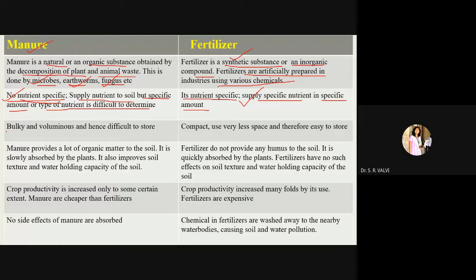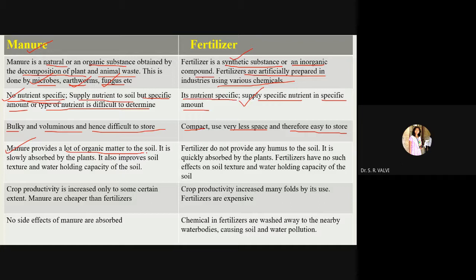So again here, it's bulky and voluminous and hence difficult to store. So these manures are bulky, right? In case of fertilizers, they are compact and use very less space, means if you want to store it, it takes very less space, and therefore it's easy to store. Next point, in case of manure, it provides a lot of organic matter to the soil, right?